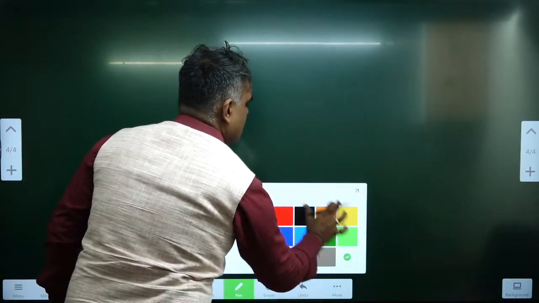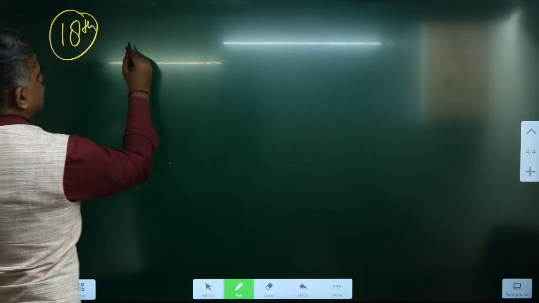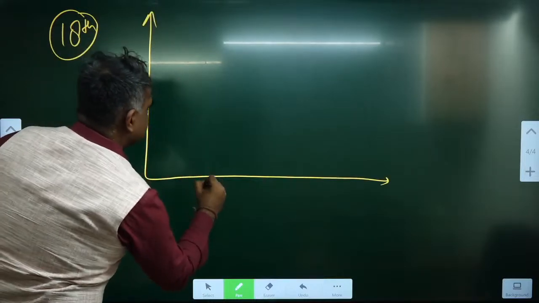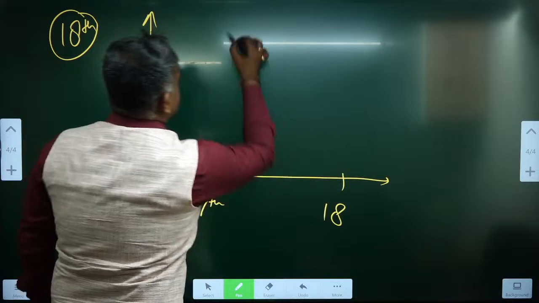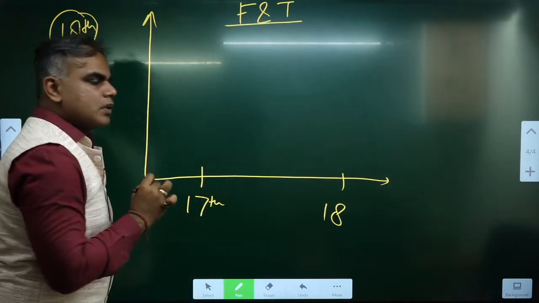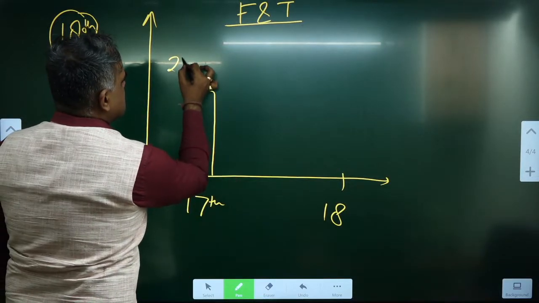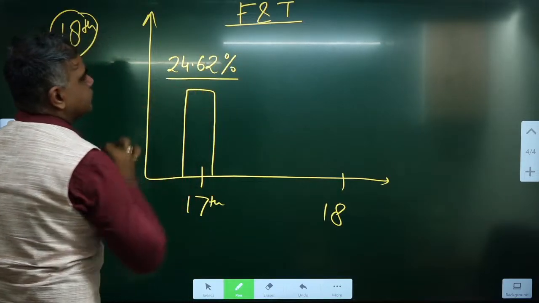In the 18th report, the very first figure to remember here, or I can draw it like this. See, in the 17th report and in the 18th report, I am first of all talking about forest and tree cover. The forest and tree cover in the 17th report was 24.62%.